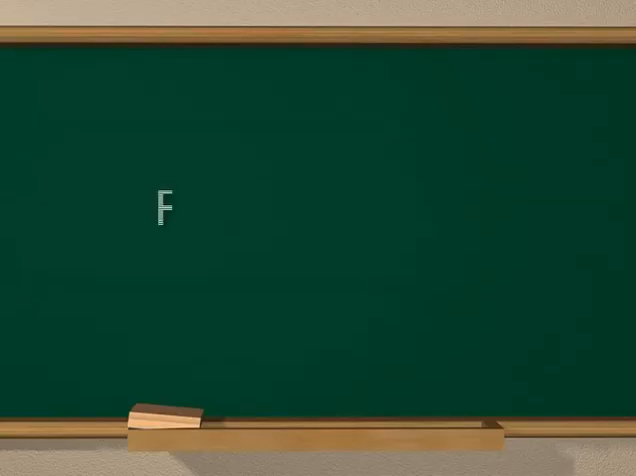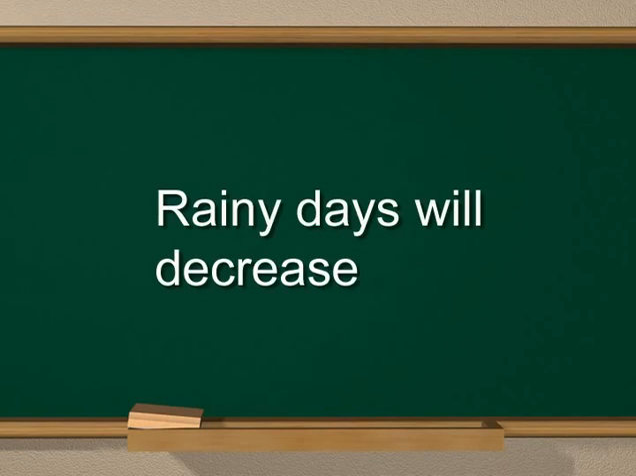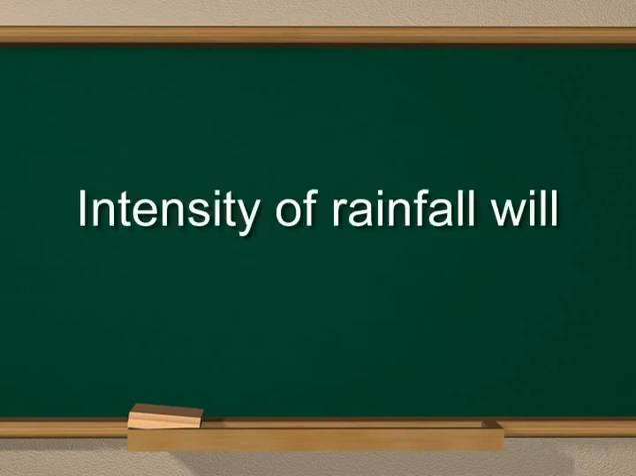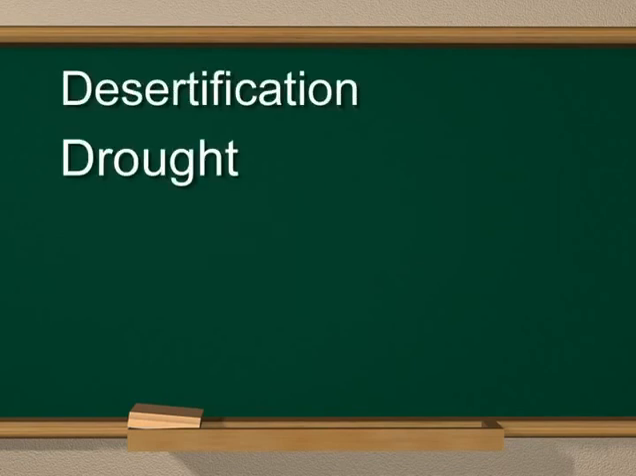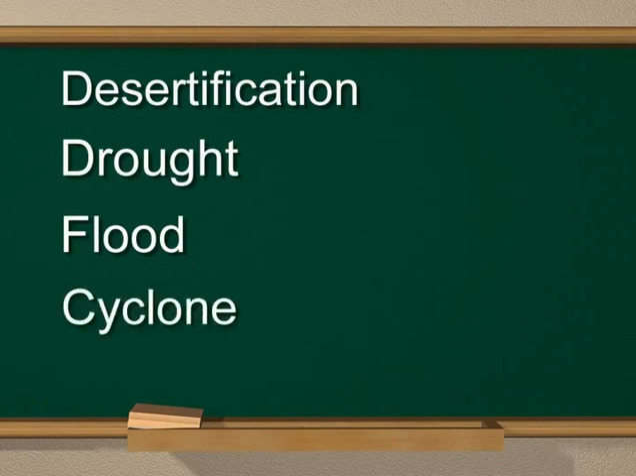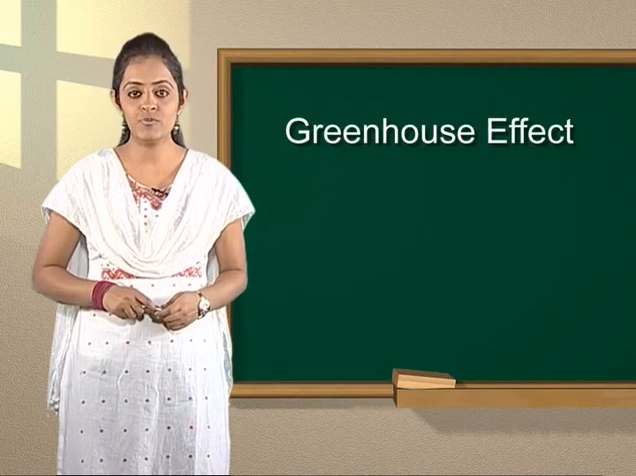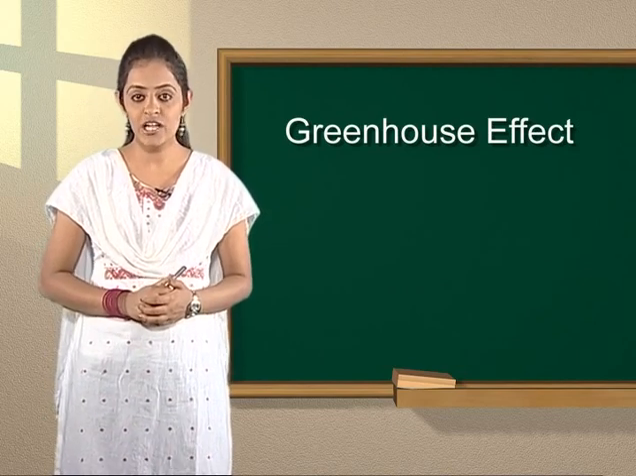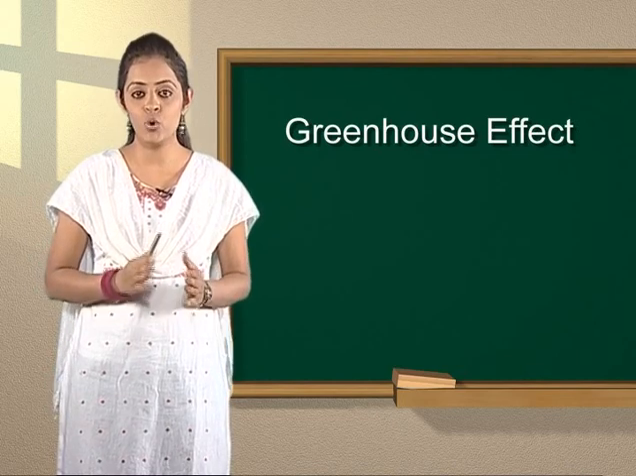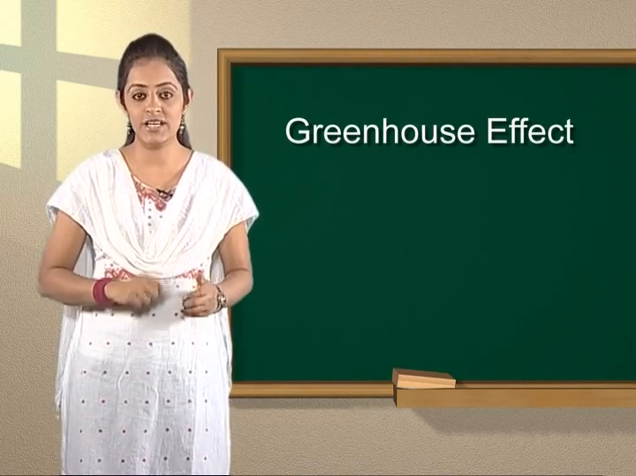The number of rainy days will decrease, but the intensity of rainfall will increase. It will increase problems like desertification, drought, flood, cyclone, and soil erosion. Polar ice caps or glaciers will melt. Coastal agriculture will be submerged into oceans, causing food crisis.